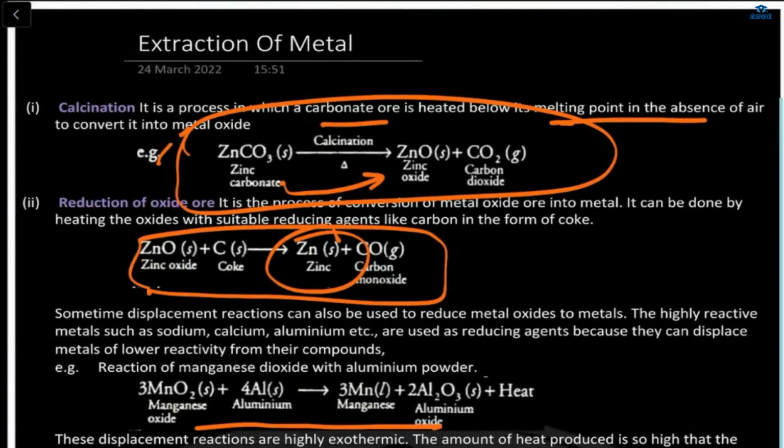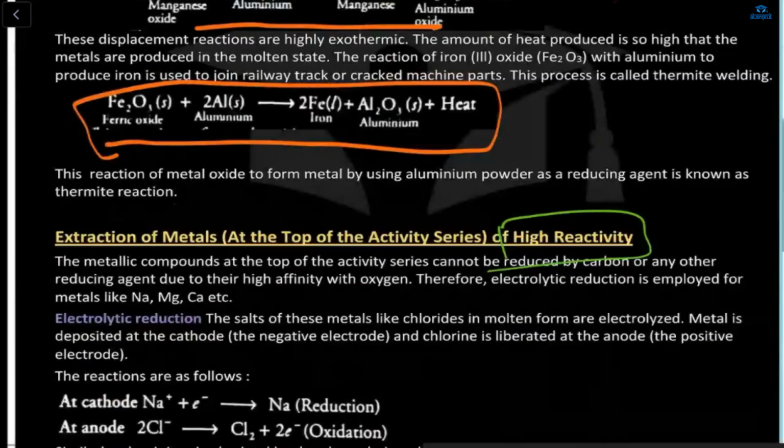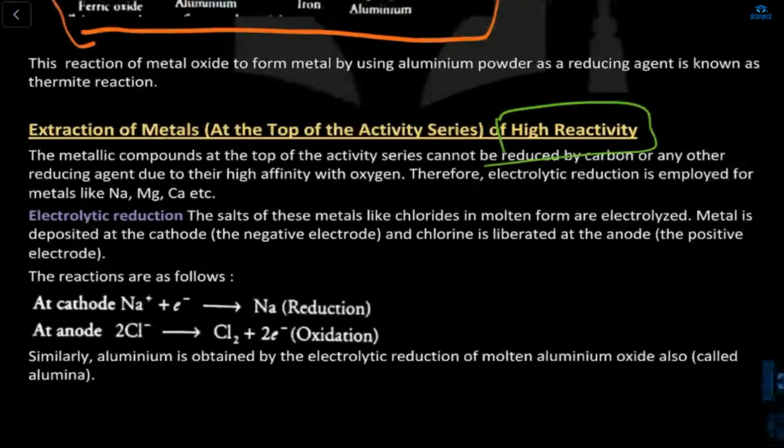Okay, ma'am, the definition part is done. Next is the extraction of metals of high reactivity. In the highly reactive metals, we know what there is: sodium, magnesium, calcium, potassium. Now, what is electrolytic reduction for the highly reactive metals? The salts of these metals, like chlorides, in the molten form are electrolyzed.